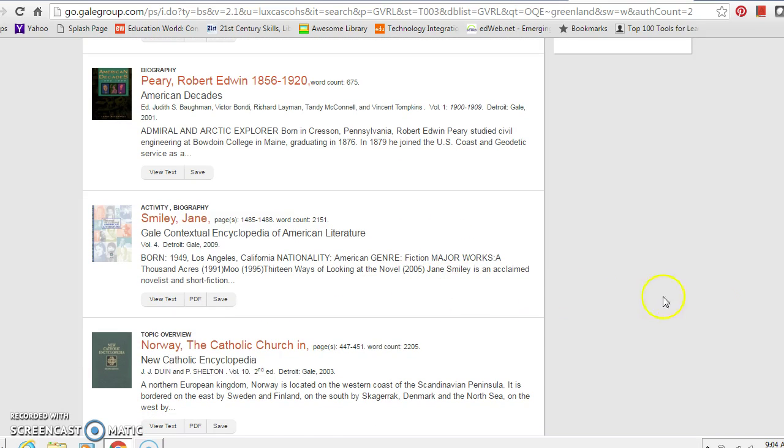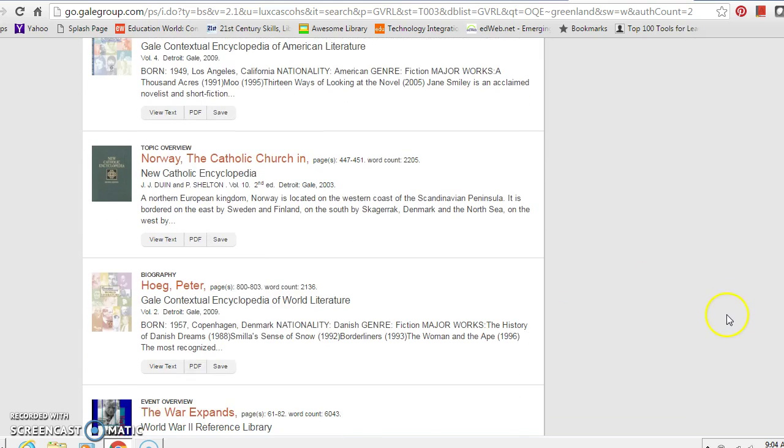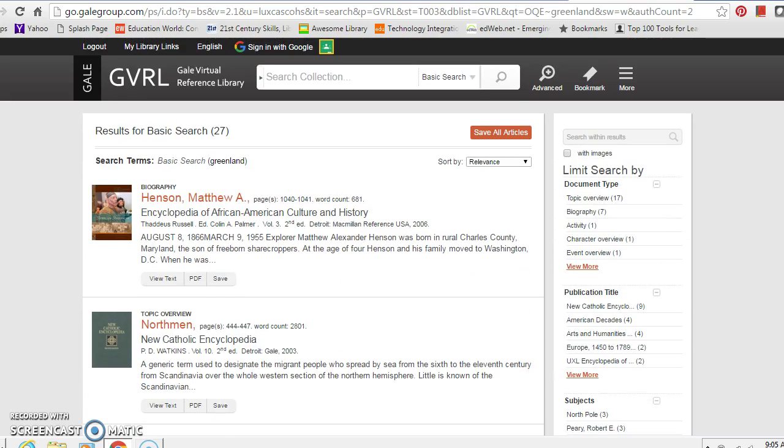American Literature, we've got a link. And in World Literature, we've got another link dealing with Greenland, as we do at the bottom when I see World War II reference library. So you can get valuable resources from 7 or 8 different databases just from this one search.